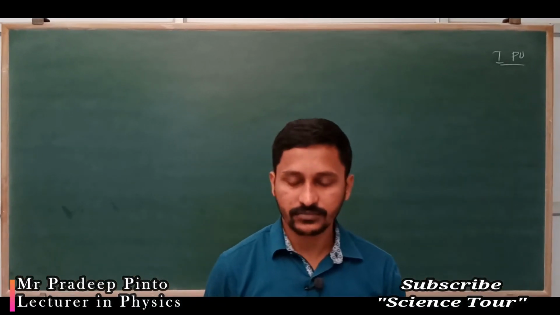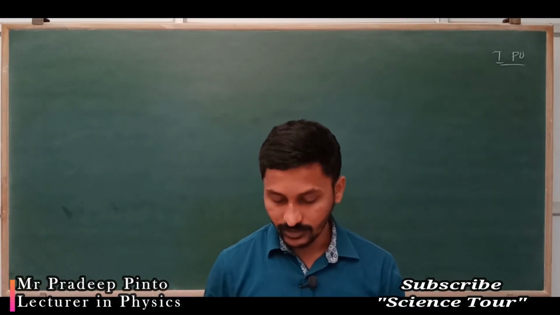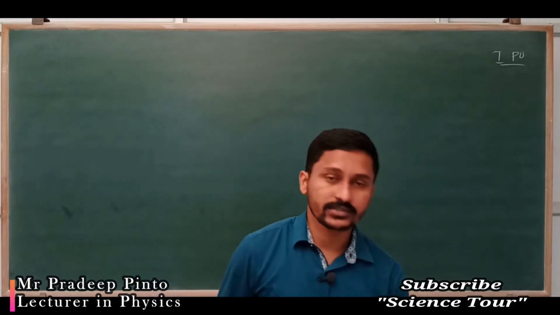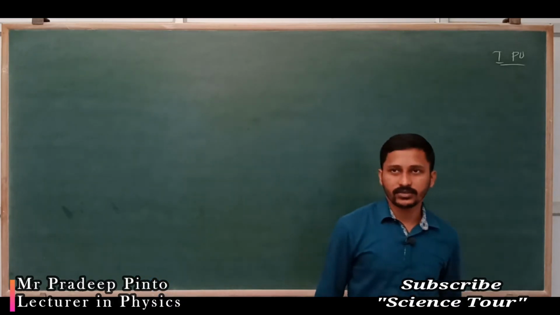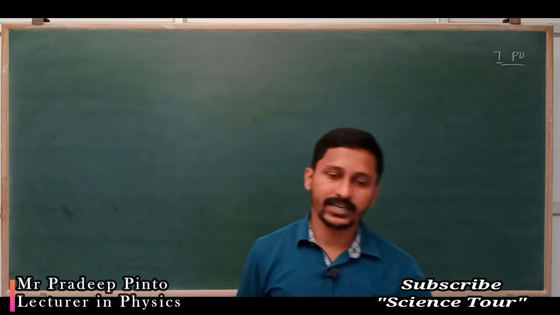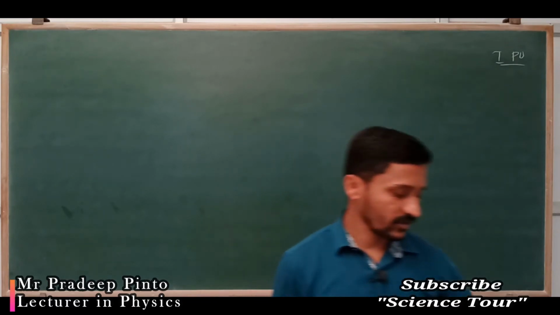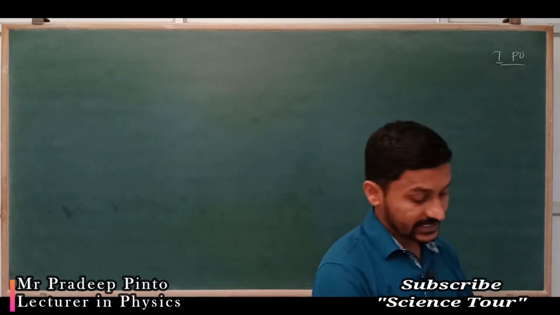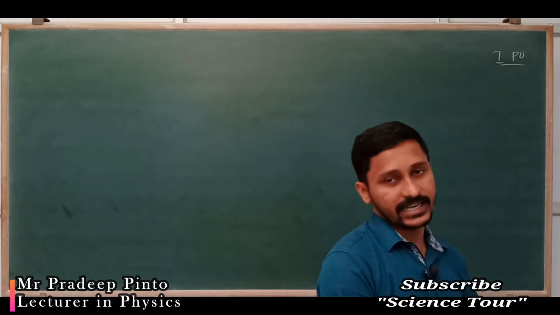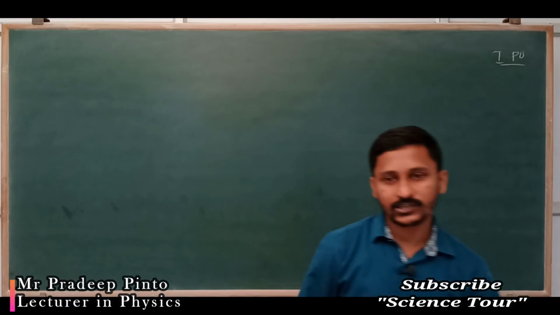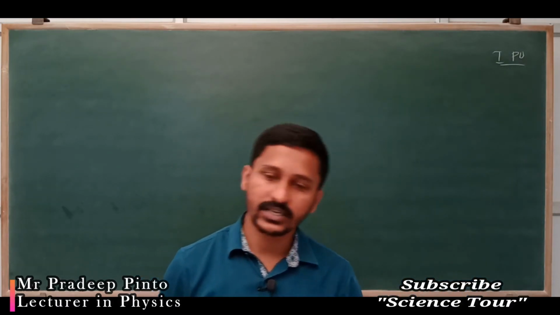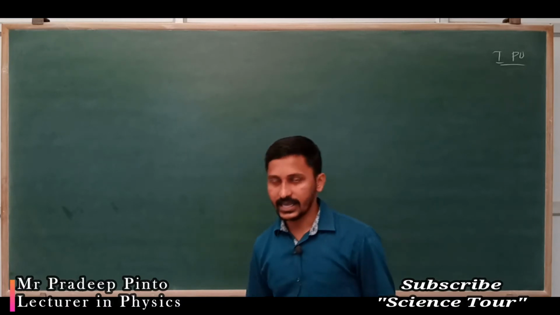Dear students, we were talking about collisions, and there are three types of collision: elastic and inelastic. The elastic collision we also call perfectly elastic collision, and there are two inelastic collisions: one is inelastic collision, another one is perfectly inelastic collision.